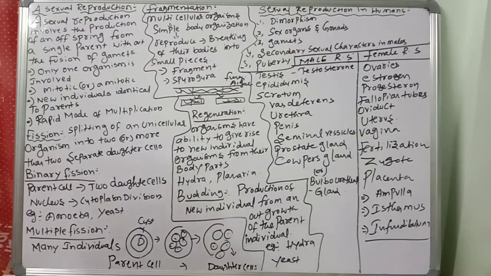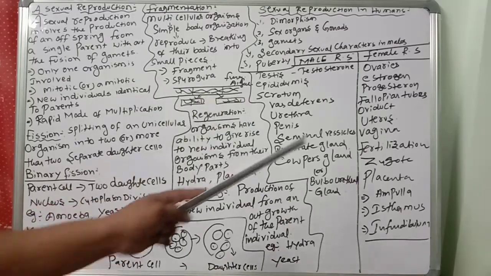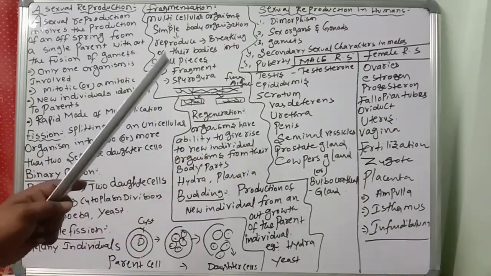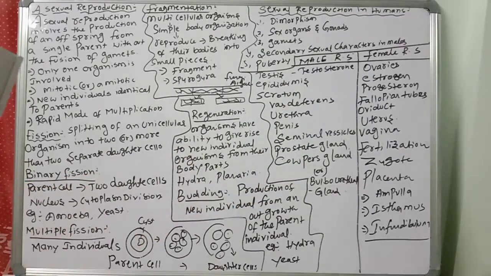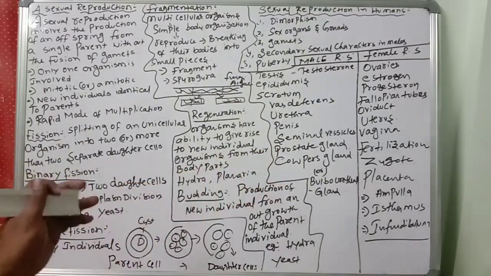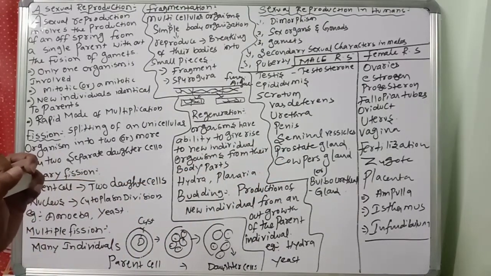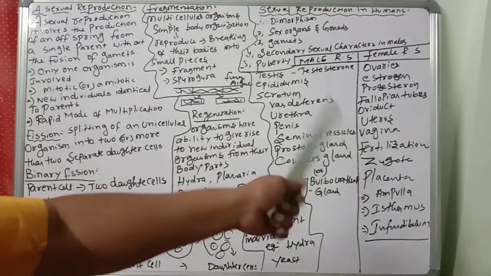Very important: finger-like projections called fimbriae are there in the fallopian tubes. Next, the vagina. It's a tube about 7 to 10 centimeters in length. During intercourse, the penis is inserted into the vagina for discharge of sperms. It is also the birth canal.